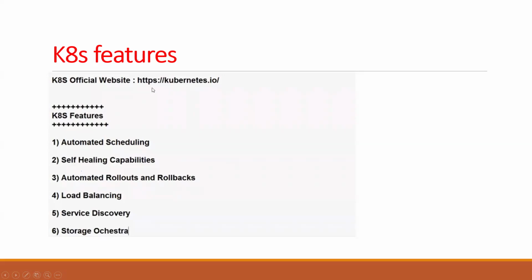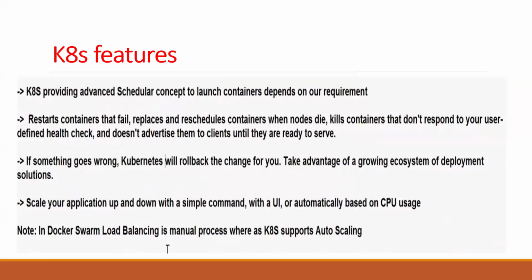The features are: automated scheduling, self-healing capabilities, automated rollouts and rollbacks, load balancing, discovery, and storage orchestration. Self-healing means if Docker containers stop or crash, it automatically starts a new container. K8s provides an advanced scheduler concept to launch containers depending on our requirements.